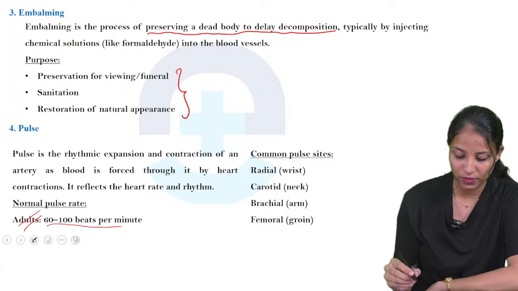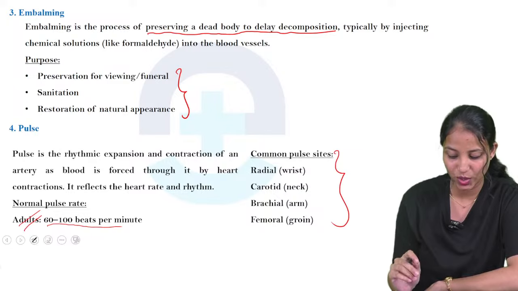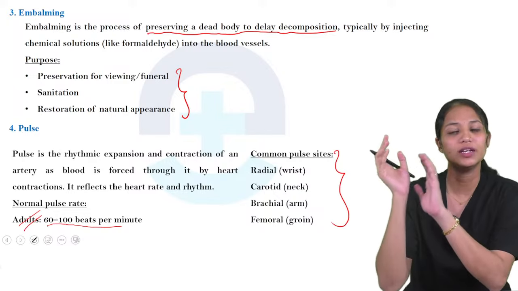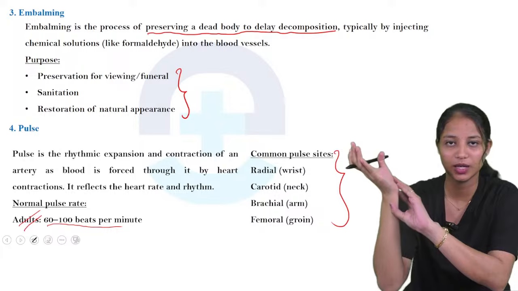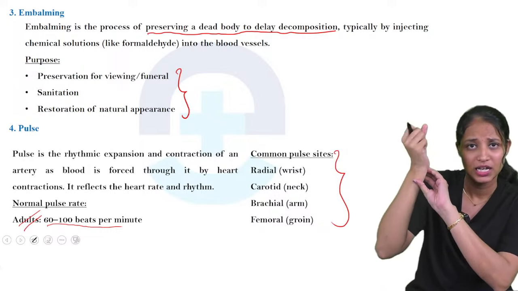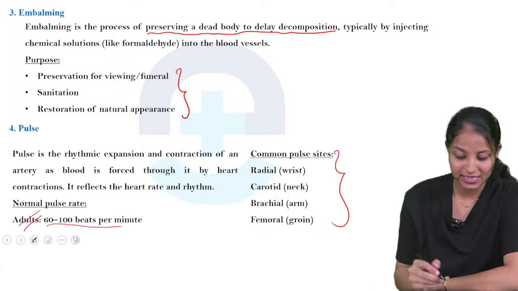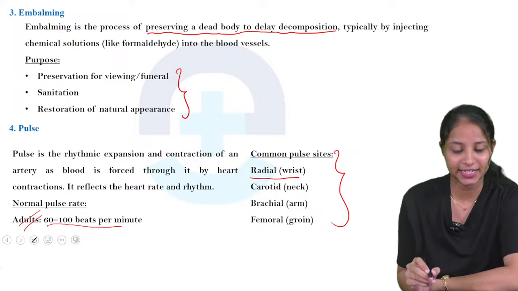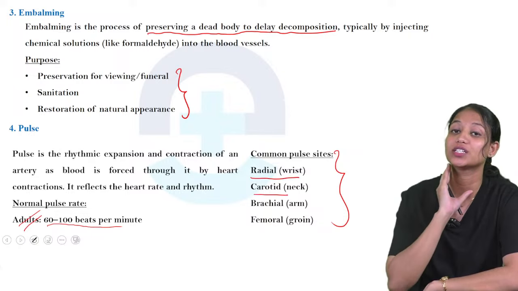Okay, next we are discussing the common pulse sites. Normally we check the pulse rate at the radial. In this way we check the pulse. That is radial, it is the wrist. Next one is carotid, which we check in the neck.